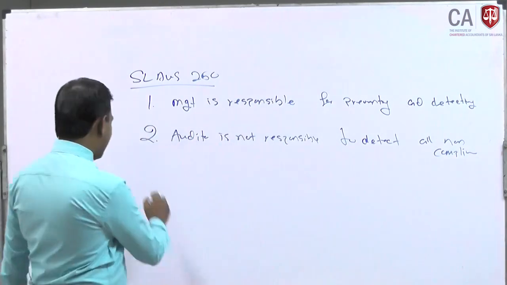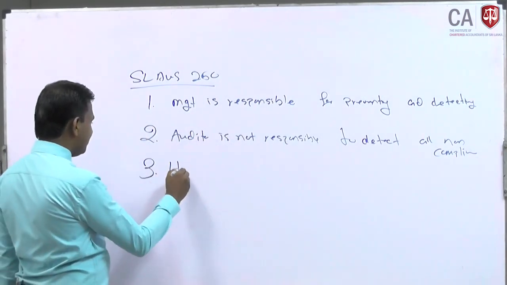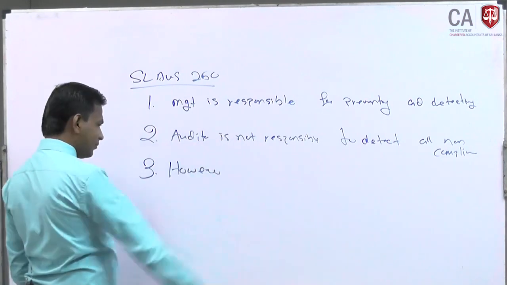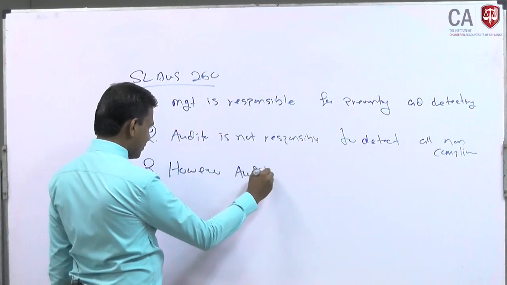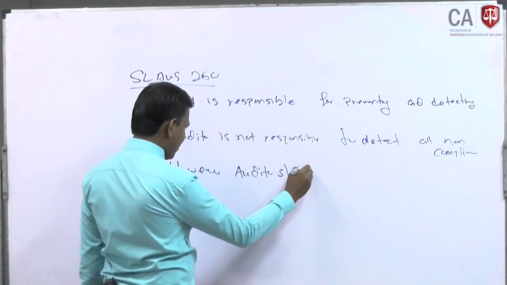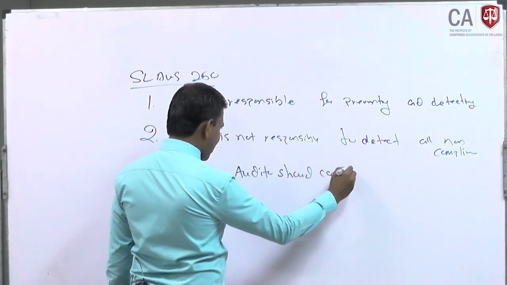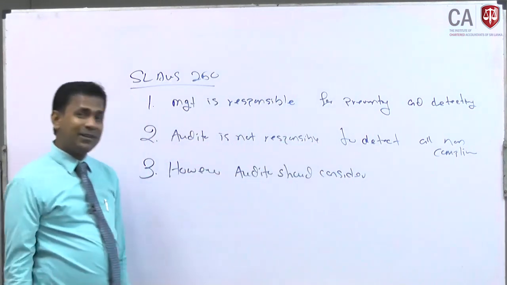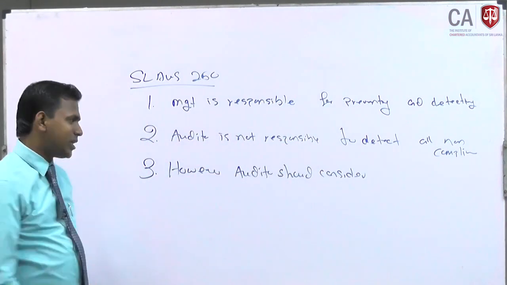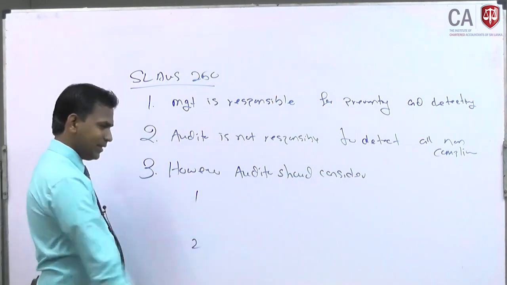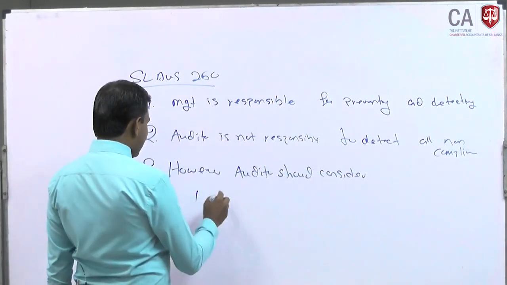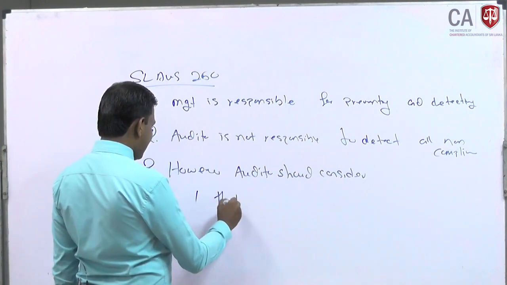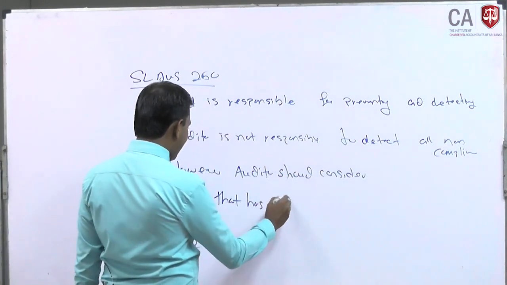But however, number 3, auditor should consider the non-compliances of the laws and regulation under the 2 headings. Right. There are certain laws that have a direct effect.